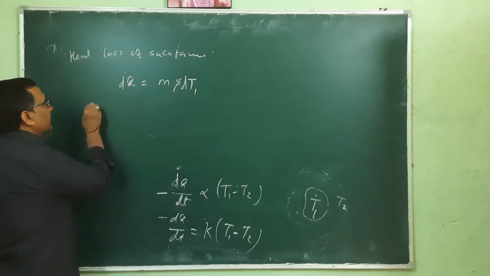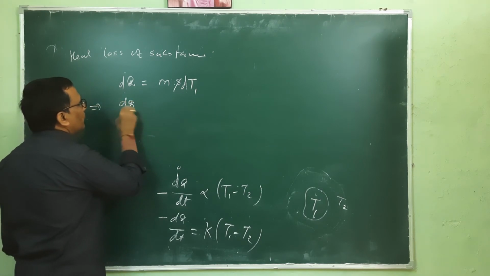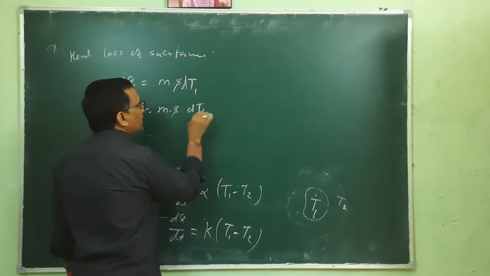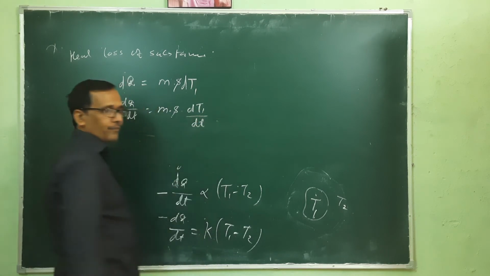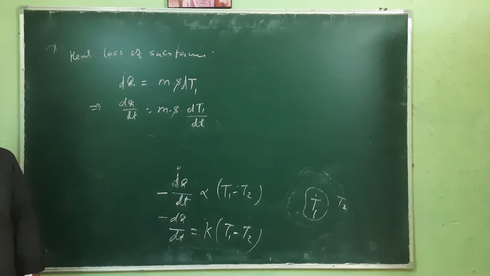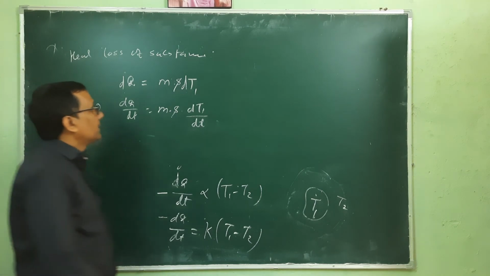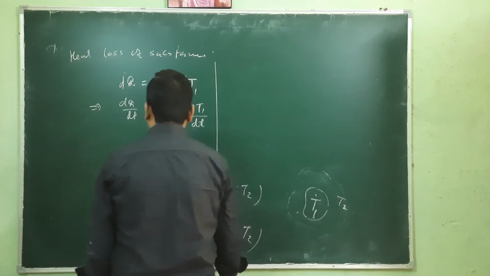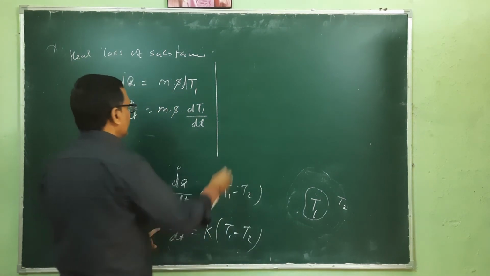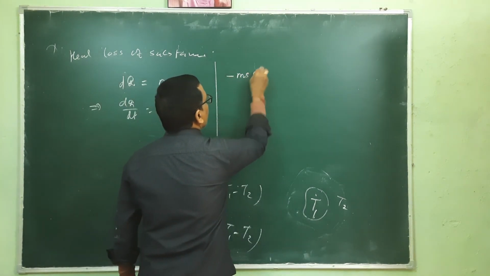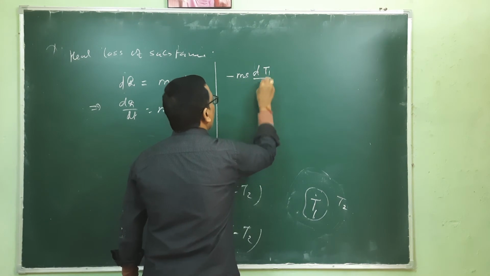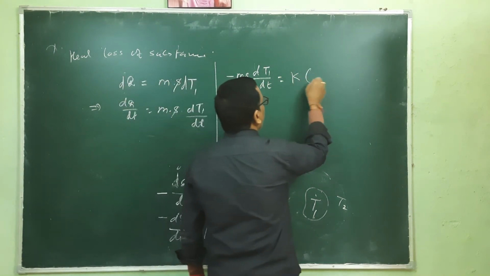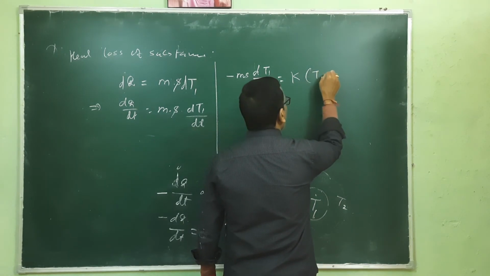So this dq by dt can be written as equivalent to mass times specific heat, these are constants, times dT1 by dt, and we can put it here. So we will have minus ms dT1 by dt equal to the constant k times T1 minus T2.